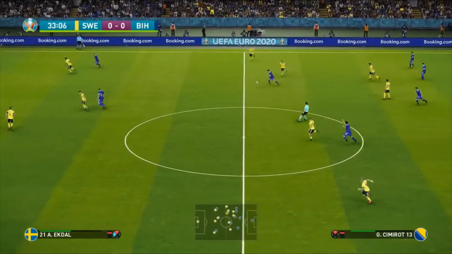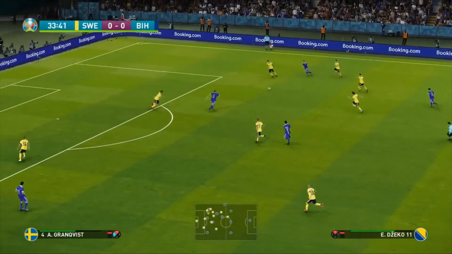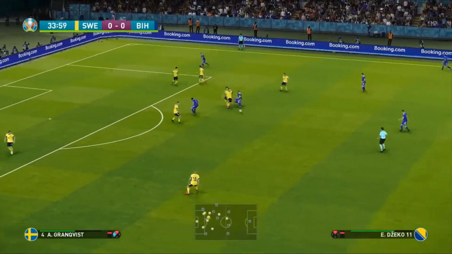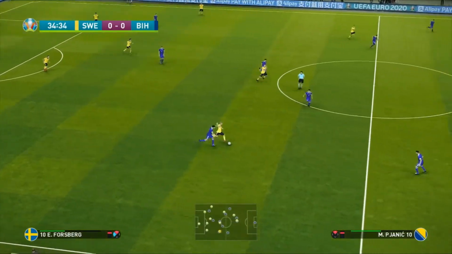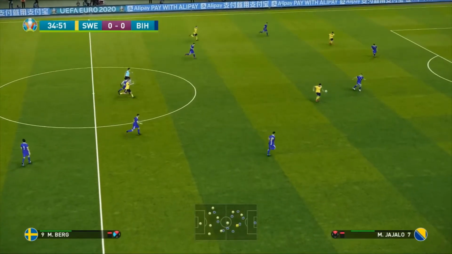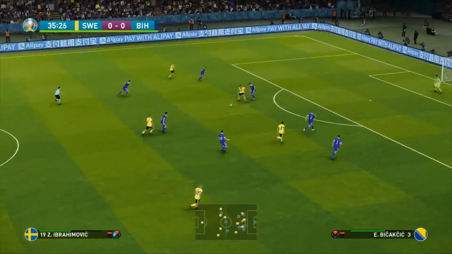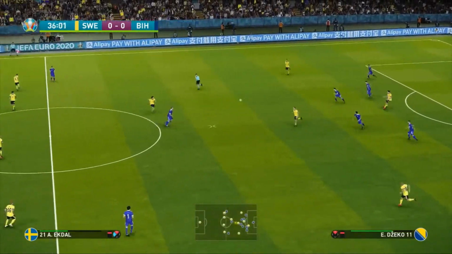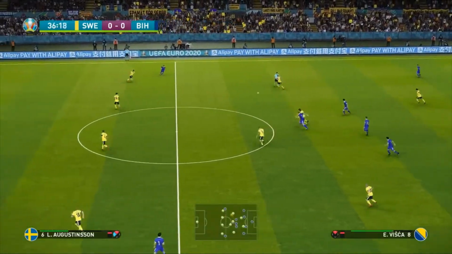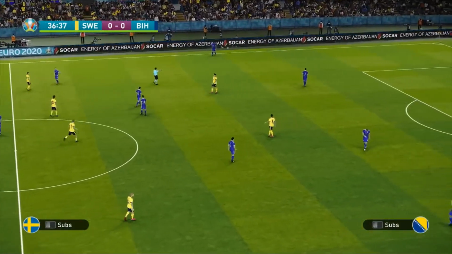And, well, it's been a bit of a slow start in this one. We had the first 2 opportunities and there's nothing really since. Here's Dzeko. Can't get the ball in there. And we could see a counter-attack. Forsberg. Lofted to Marcus Berg. Good work here. Pontius Wernbloom. Now Ibrahimovic. It's a Berg who takes the shot on, but he slides as he takes it on. And unfortunately, it's not going to go anywhere near on target. And it's been very poor this match, as I said before.